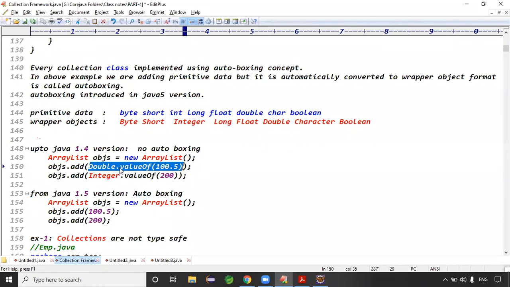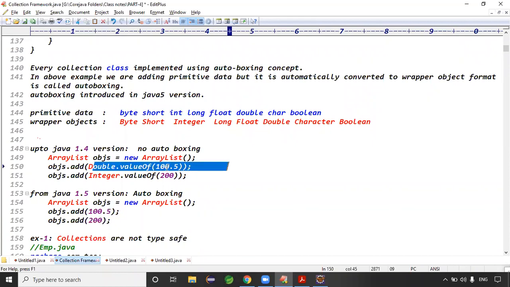This is the concept of wrapper classes. I think you don't have the previous knowledge, so you don't ask those kinds of questions here. You need to understand this is the object creation line. We are passing the data directly, and directly passing means this is automatically converted into this object format only.